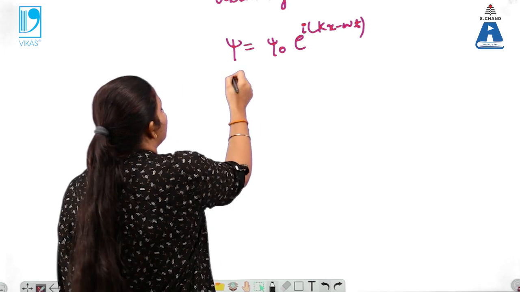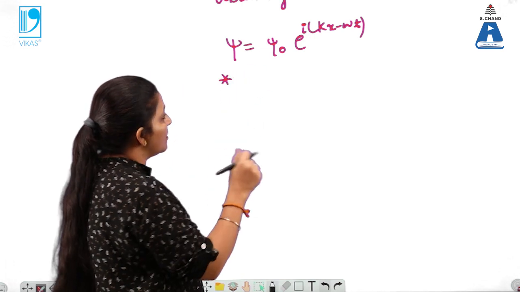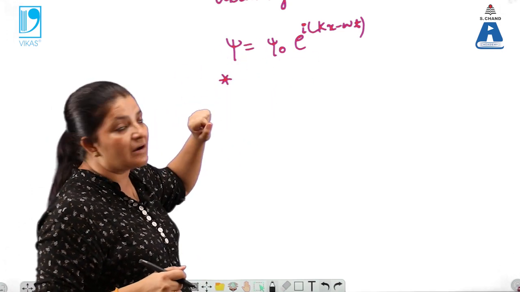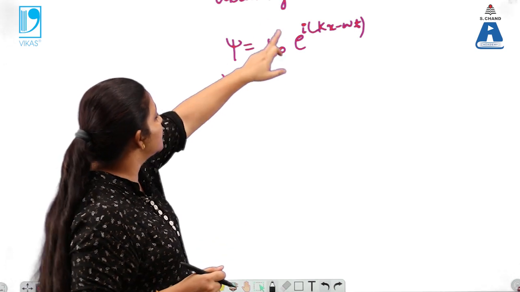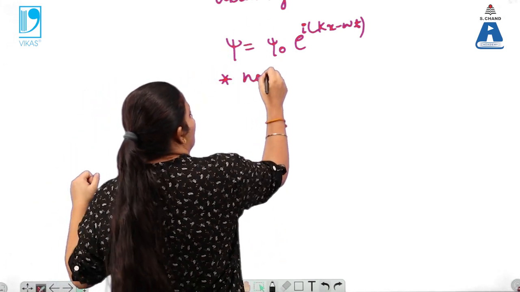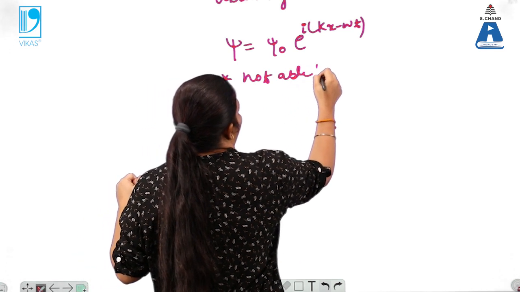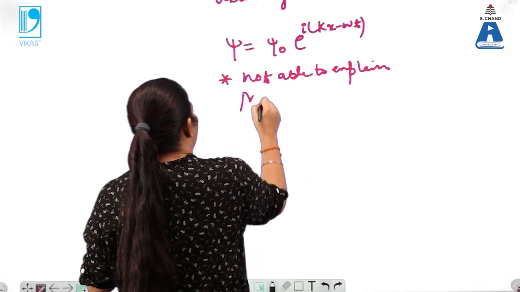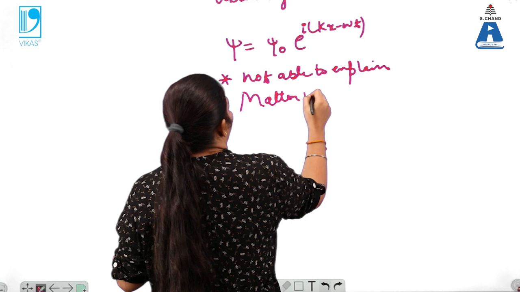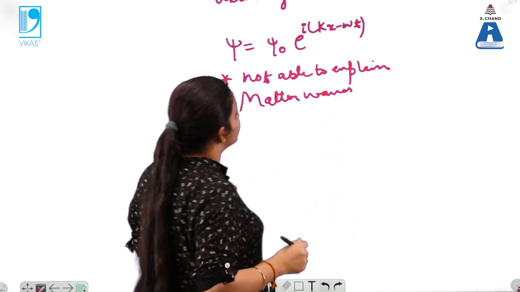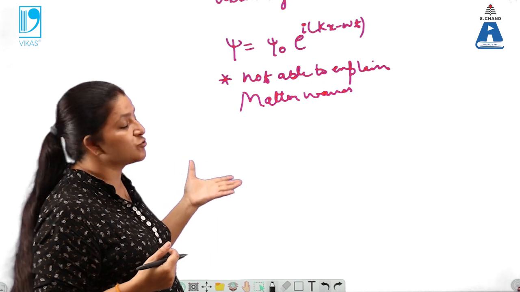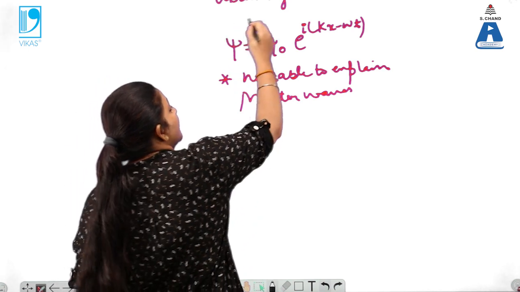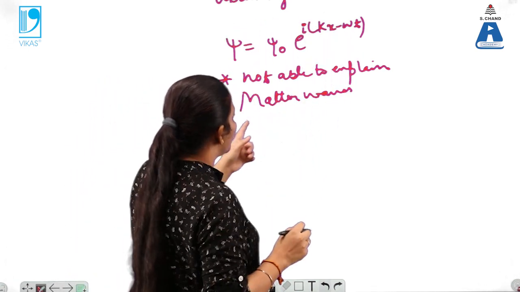It does not have any physical significance, meaning this wave function is not able to explain the matter waves completely. So why is this so? Because we know that for the matter waves lambda equals h by m v. It depends upon the mass and velocity also. So this wave function is not able to explain the matter waves.